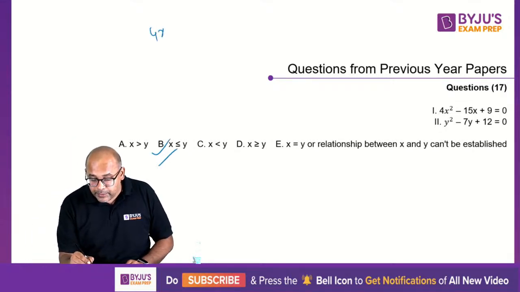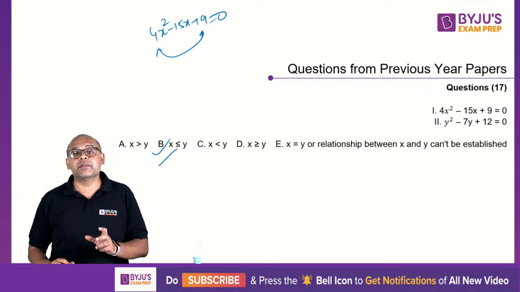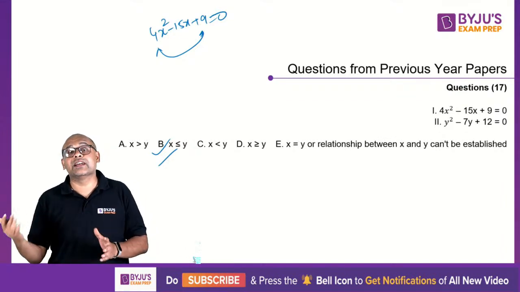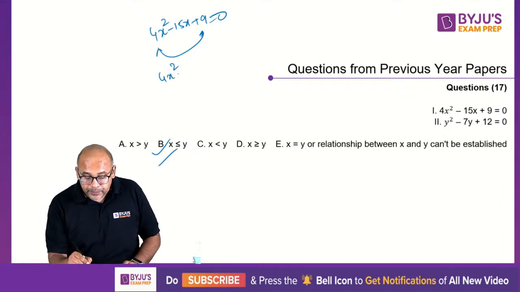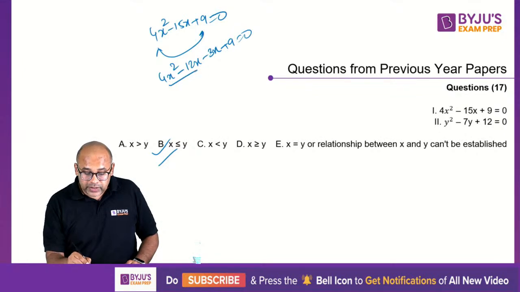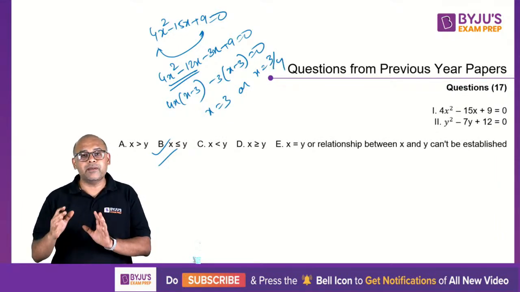If you look at the first statement, 4x squared minus 15x plus 9 is equal to 0. Now if you try to factorize it, 9 4s are 36. So 36 can be split into two numbers, 12 and 3. So you can write it as 4x squared minus 12x minus 3x plus 9 equal to 0. This part will give me 4x common, x minus 3, minus 3 common, x minus 3 equal to 0. This gives me x equal to 3 or x equal to 3 by 4. There are two options. Okay, keep it aside.